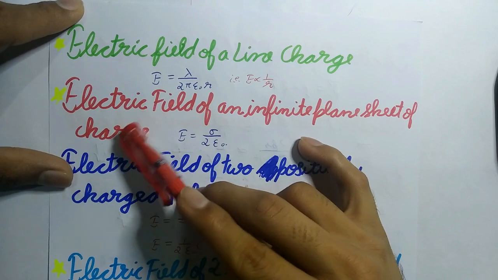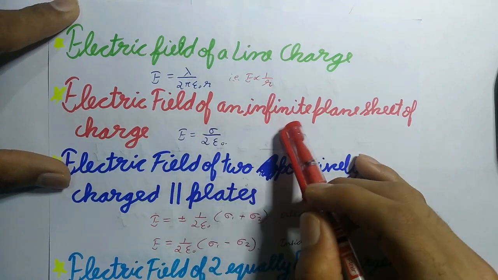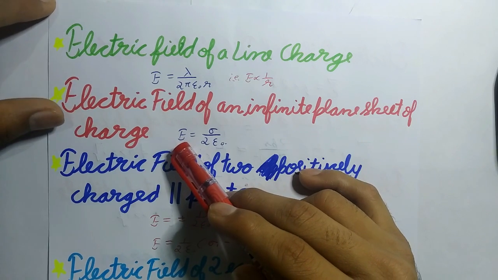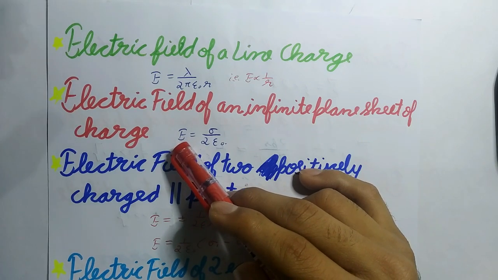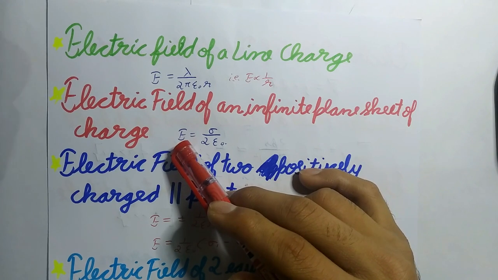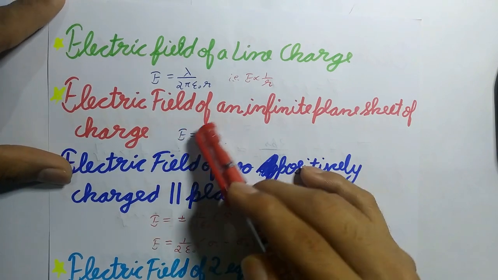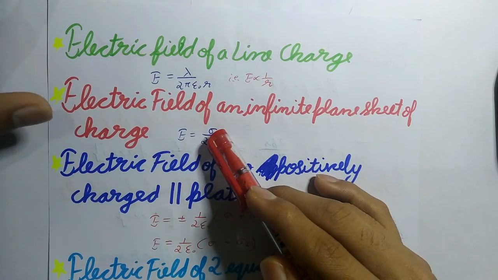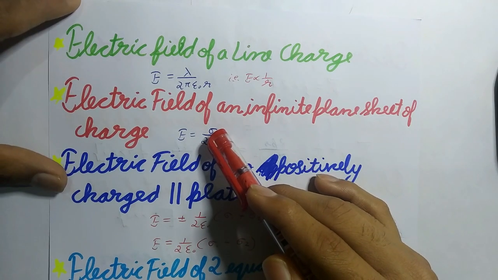Now next is electric field of an infinite plane sheet of charge. It does not depend on the distance of the observation point from the plane sheet, and it is given by E equals sigma upon 2 epsilon naught, where sigma is the uniform surface charge density.